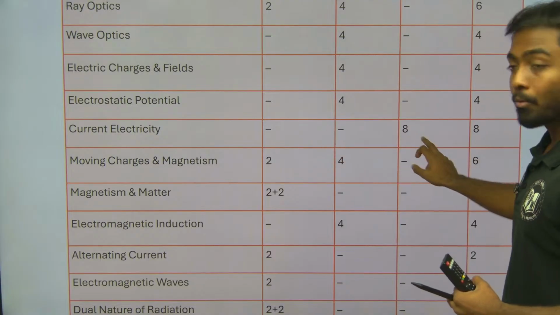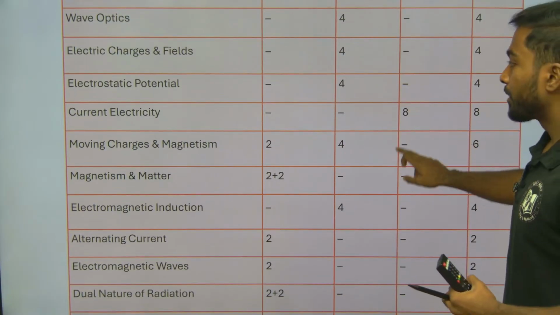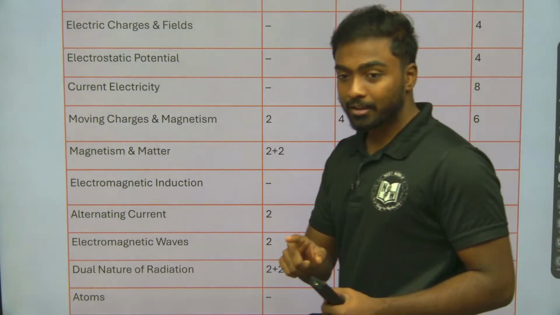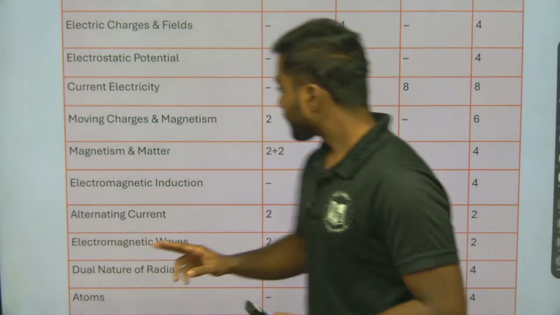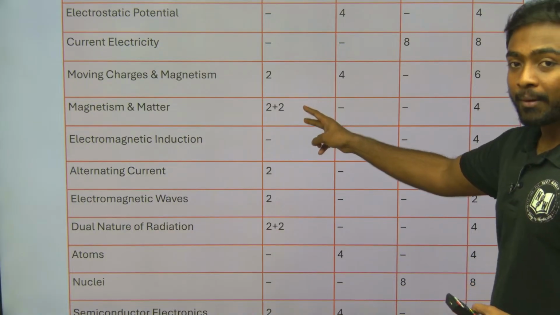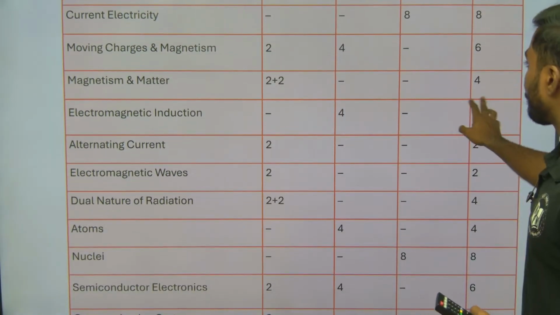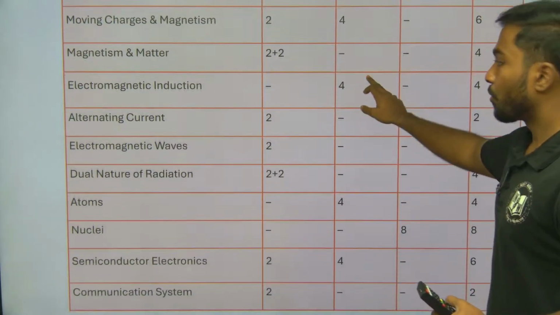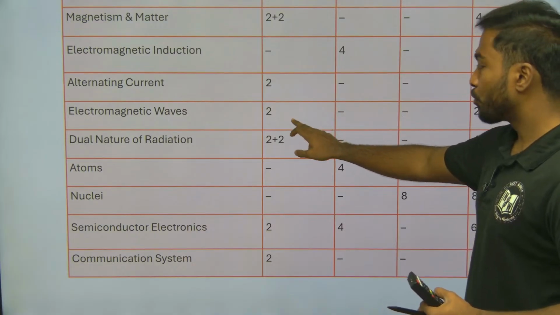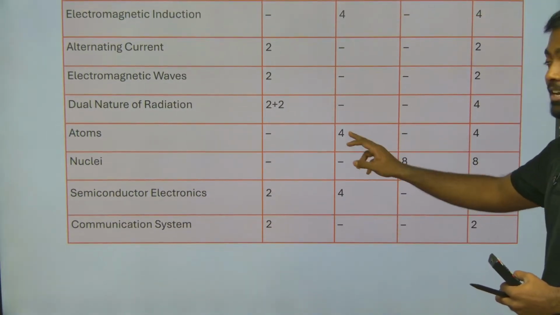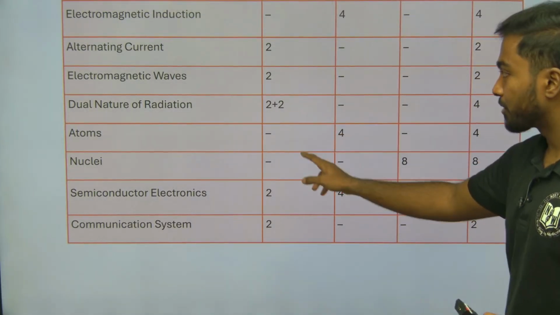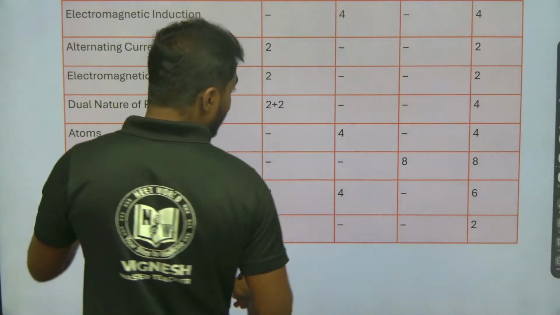Current electricity, again one 8 mark question will be asked. Moving charges and magnetism, one VSAQ and one SAQ, that is a 2 mark and a 4 mark question. Magnetism and matter, 2 plus 2, two VSAQs, that is 4 marks. Electromagnetic induction, one 4 mark question. Alternating current, 2 marks, and electromagnetic waves, 2 marks. Dual nature of radiation, 2 plus 2, that is 4 marks, two very short answer questions. Atoms 4 marks, and nuclei again 8 marks.